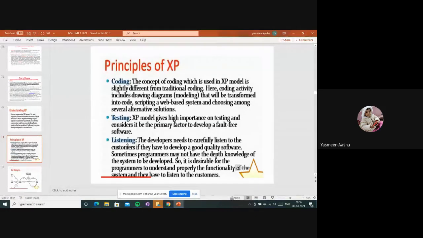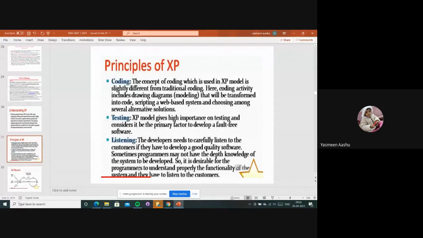By doing all these things, developers can develop good quality software, right? So the developers need to carefully listen to the customer if they have to develop good quality software. Sometimes programmers may not have in-depth knowledge of the system to develop, right?